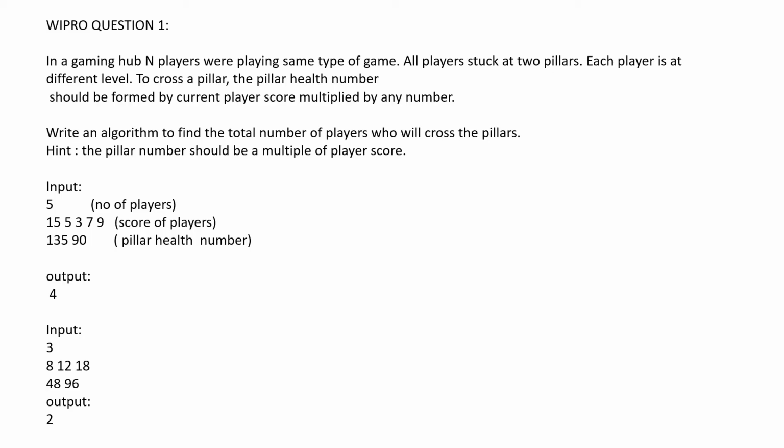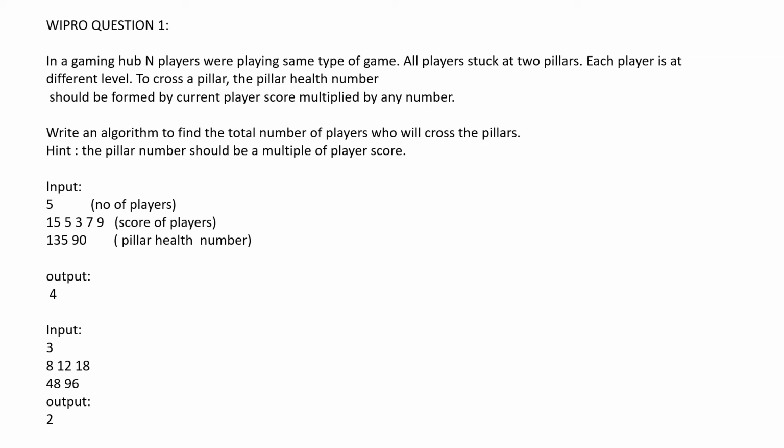Before that, I request you all to stop the video and read the question. I hope you guys are done with reading the question. So let me explain the question to you once. First of all, we are given an integer n. N represents the total number of players. For each player, we are given the score of a player. For example, 5 different scores of the players, and they have a barrier. These players have a barrier, and if they have to cross the barrier, there is a condition. The condition is that the health number of the pillar should be a multiple of the score of the individual player. I hope you guys have got the question.